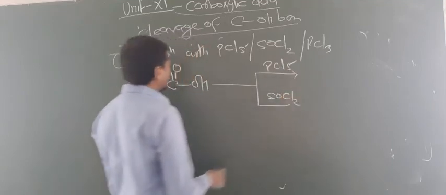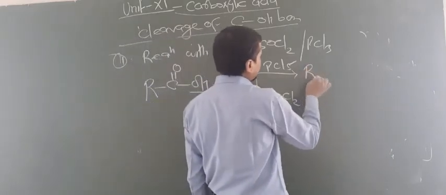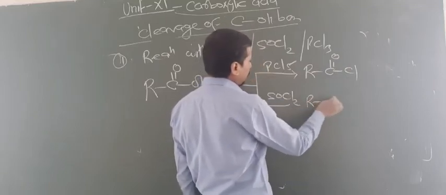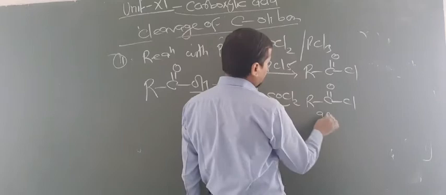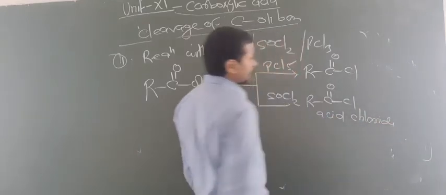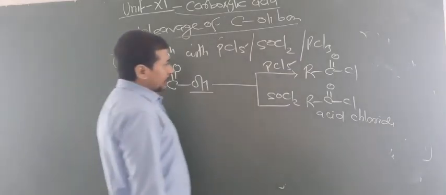what you have to do is replace this OH by Cl. So now your answer will be R, C double bond O, Cl. Here also your answer will be R, C double bond O, Cl. This is known as acid chloride. Acid chloride can be formed by this reaction. Okay. So are you getting this point?